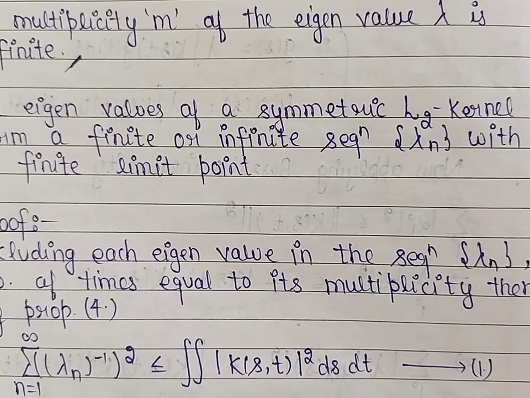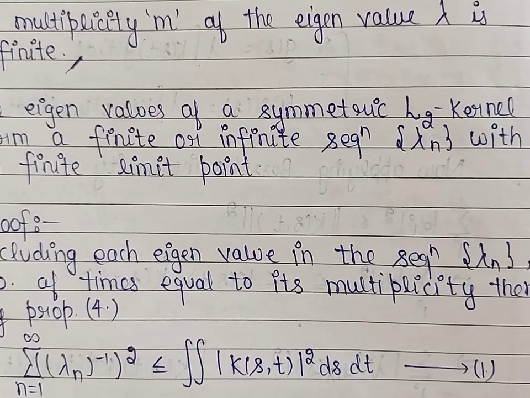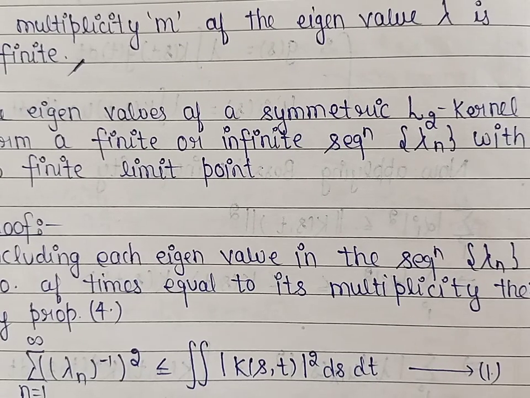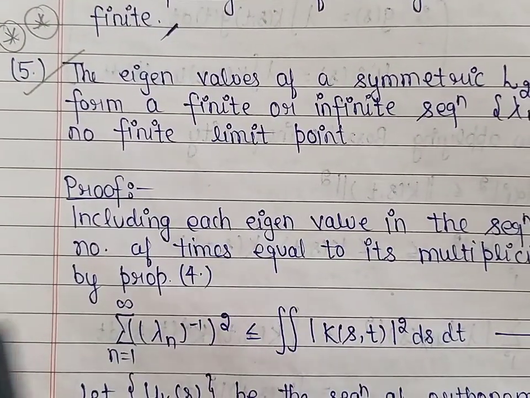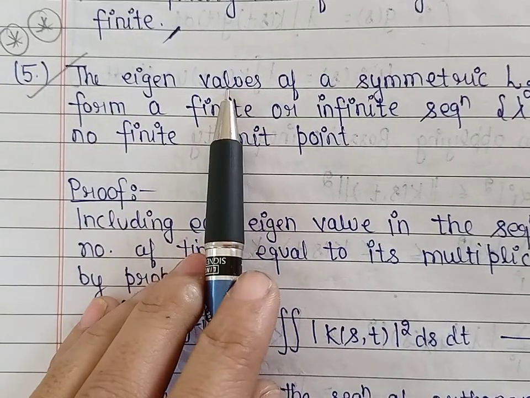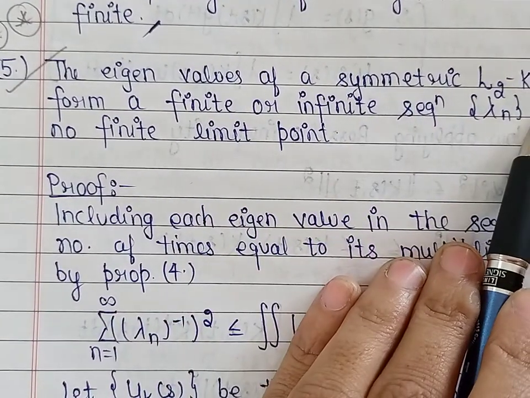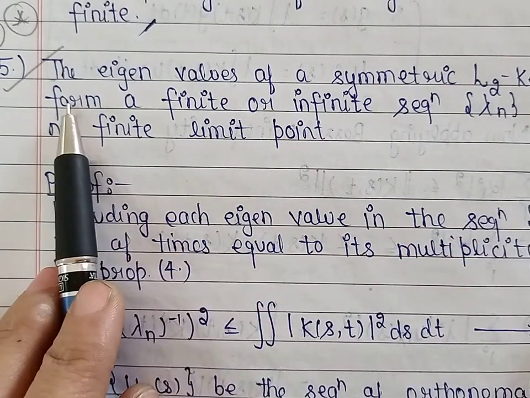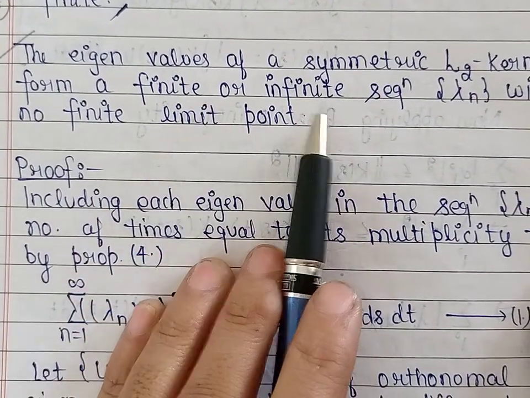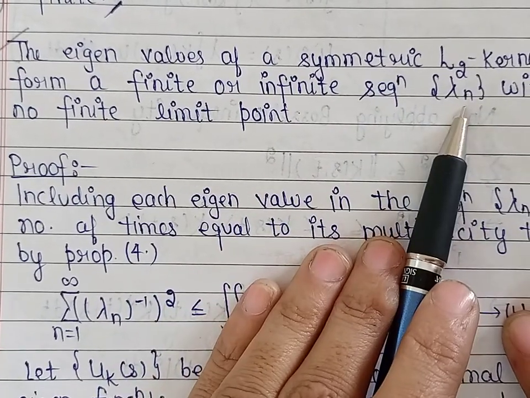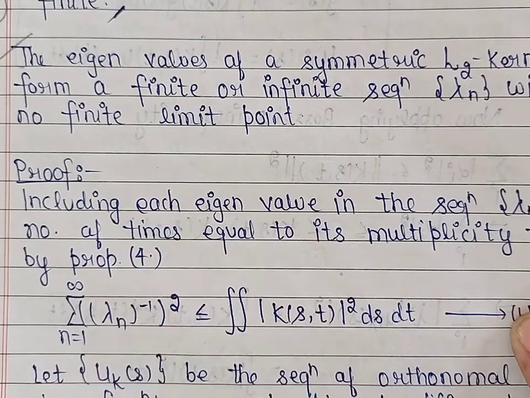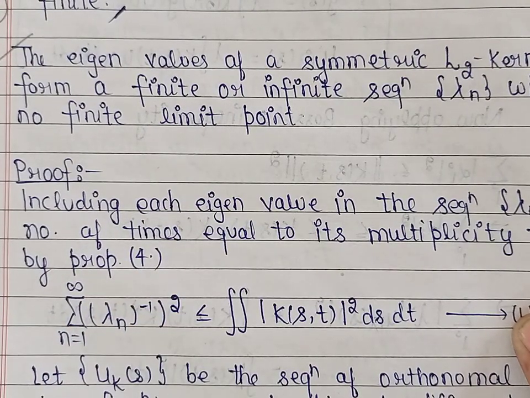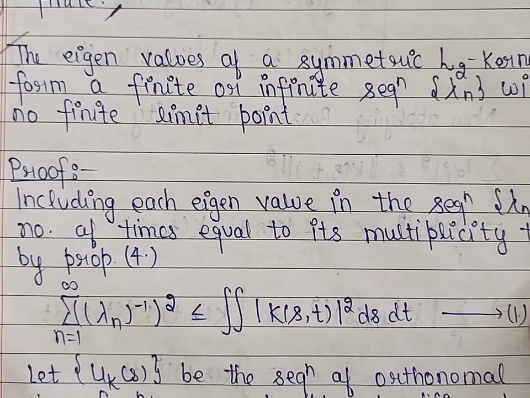Good morning, students. Yesterday we discussed some of the fundamental properties of eigenvalues and eigenfunctions of a separable kernel, and now the next property is: the eigenvalues of a symmetric square integrable kernel form a finite or infinite sequence, denoted by lambda n, with no finite limit point. It means we have to prove that infinity is the only limit point of the sequence of the eigenvalues.